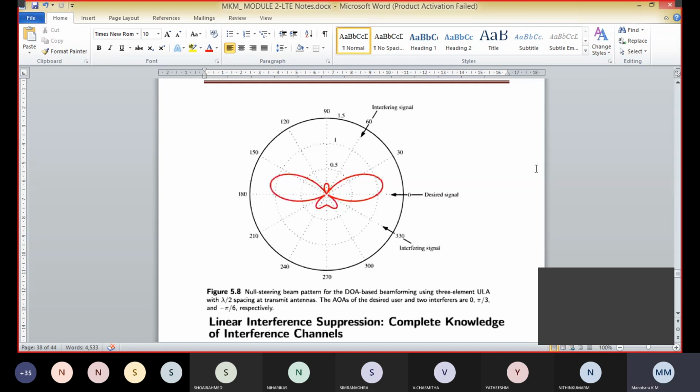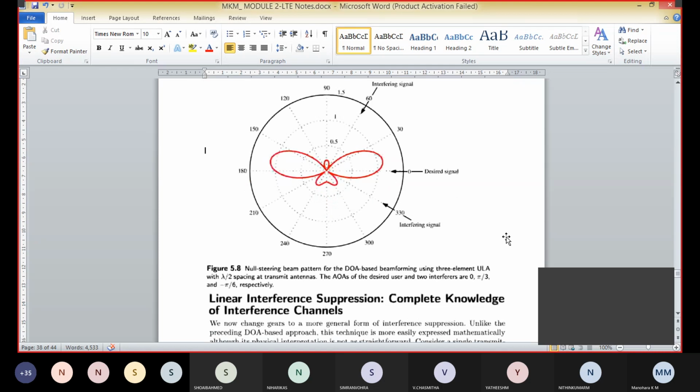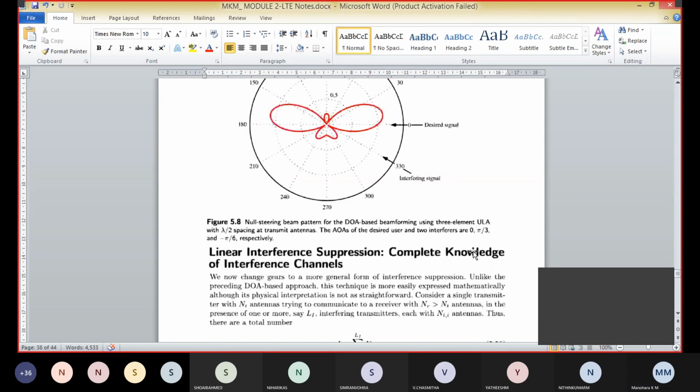So this is about DOA based beamforming. Next we have linear interference suppression, with complete knowledge of interference channels.